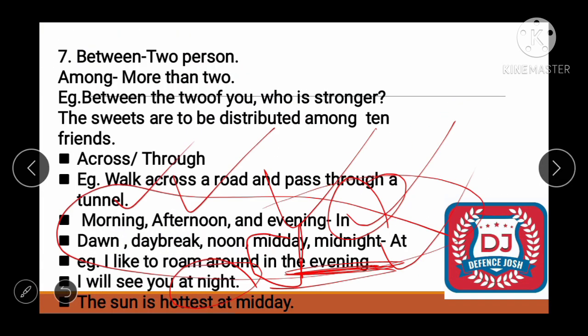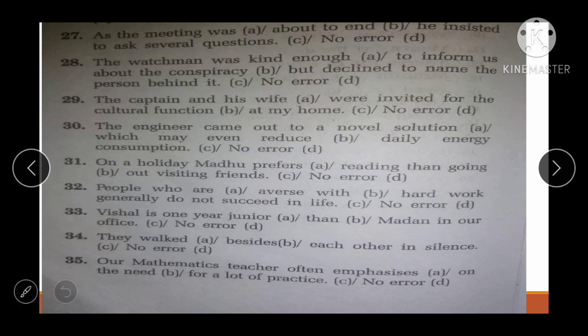So now let's find the error in this sentence in one go. Okay. So if you know the answer, just pause the video and give your answer. Okay. And it's very important because it will come in your examination. All right. Next one is: as the meeting was about to end, he insisted to ask several questions. See friend, where would be the error? It would be in C part.